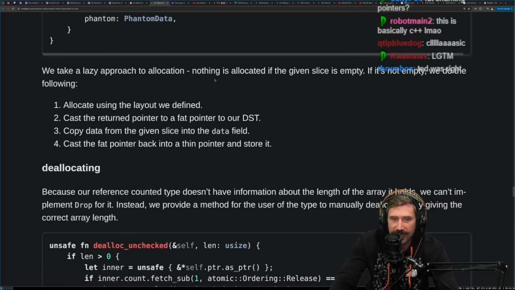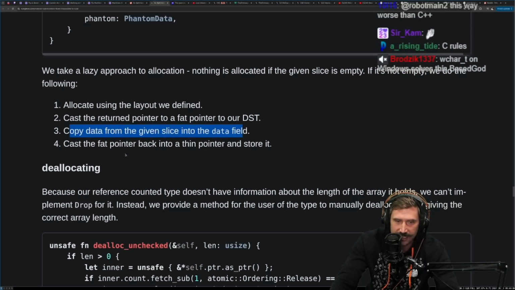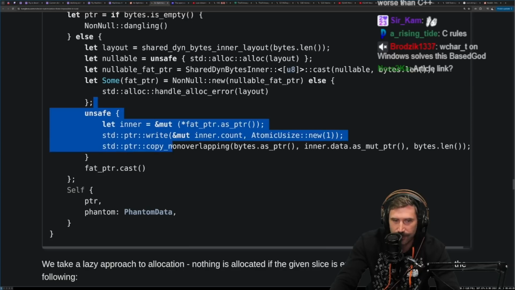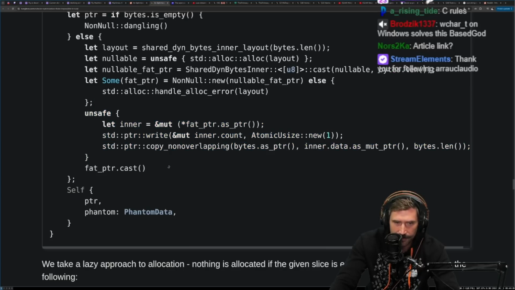We take a lazy approach to allocation. Nothing is allocated if the given slice is empty. If it's not empty, we do the following. Allocate using the layout we defined, cast the returned pointer to a fat pointer to our DST, copy the data from the given slice into the data field, cast the fat pointer back to a thin pointer, and store it. Boom. That's what this one is. This is the fat to thin, right? Yep. A lot of copy non-overlapping.